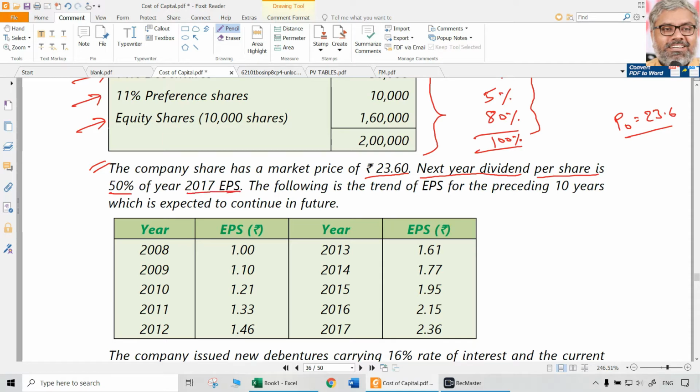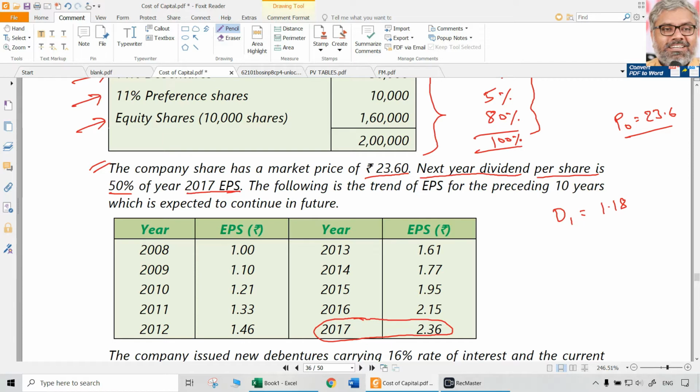So where is the 2017 EPS? It is given in the question as a table. So the 2017 EPS is going to be 2.36. So 50% of that, half of that, that is D1, is going to be naturally 1.18. So D1 is given. Indirectly, we can find it from the table. And P naught is already given, which is the current market price.